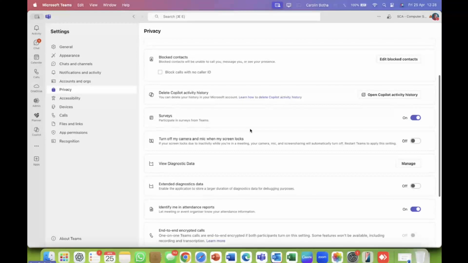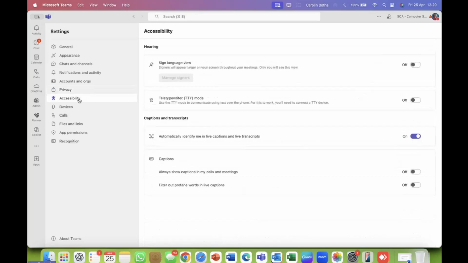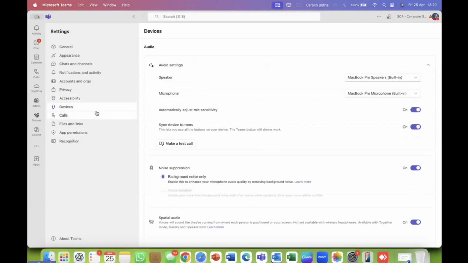Participate in surveys from Teams. You may get like an odd WhatsApp or email sometimes. You may get, if this is switched on, some survey options or requests that you can do. You can decide whether you want to switch it off or not. Then some accessibility, language views, and so on, whether you want the captions on your devices, this is important.